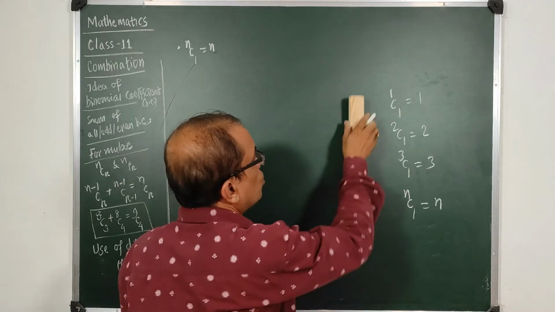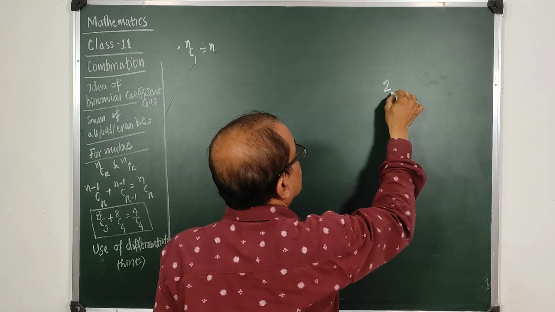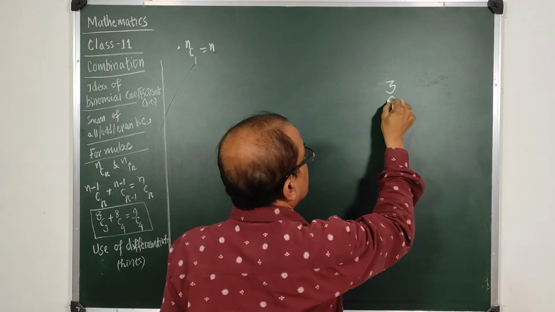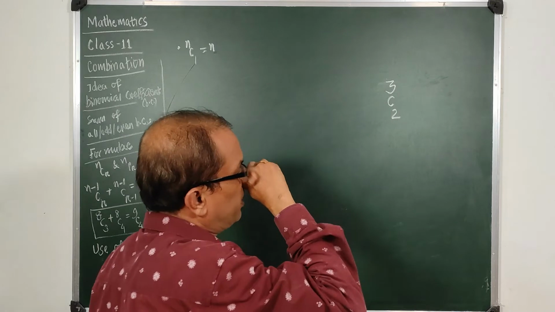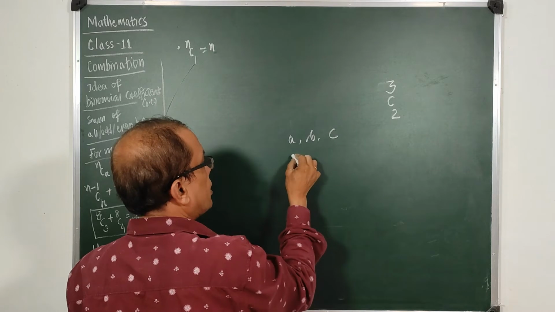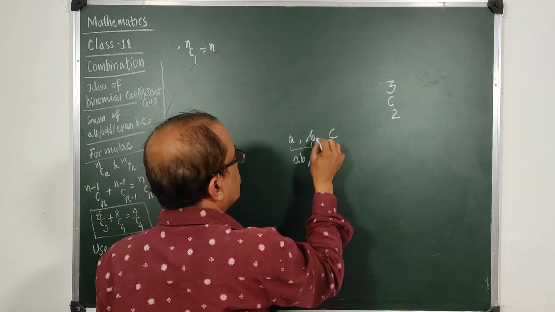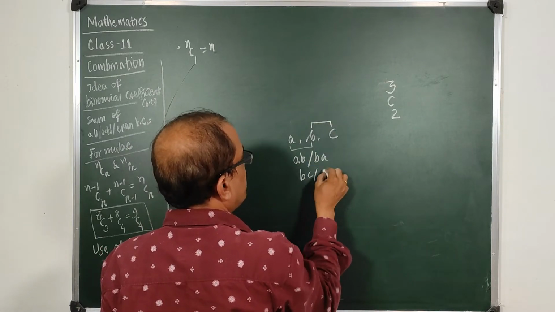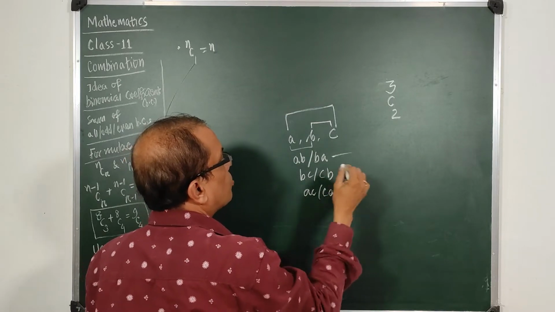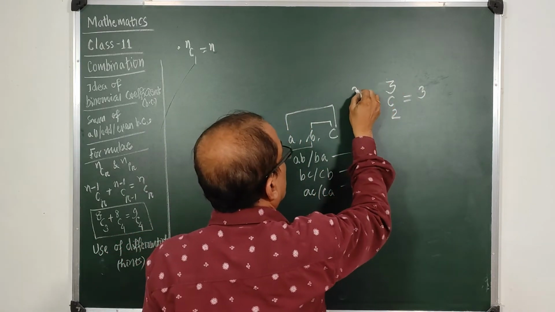And what if we take two things? Suppose I have three things at hand. I am taking 2 at a time. What will be the value of this? We have seen that out of ABC, when we take two things at a time, either we take these two in the form AB or BA, these two in the form BC or CB, and these two in the form of AC or CA. So there are 3 forms. So 3C2 is 3, and we have already seen 3C1 is also 3.